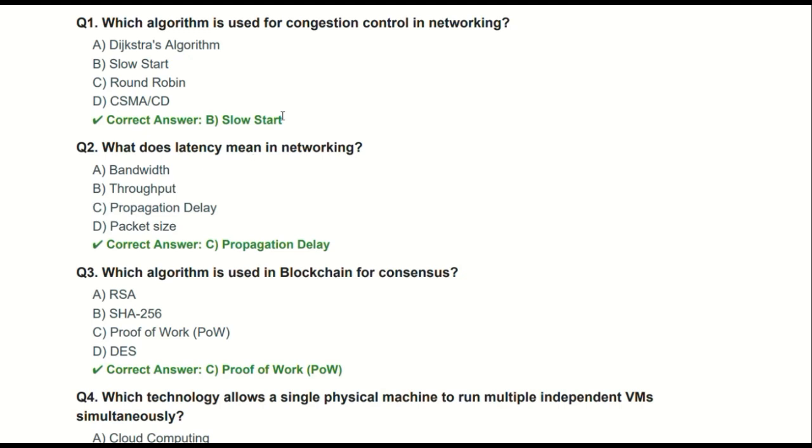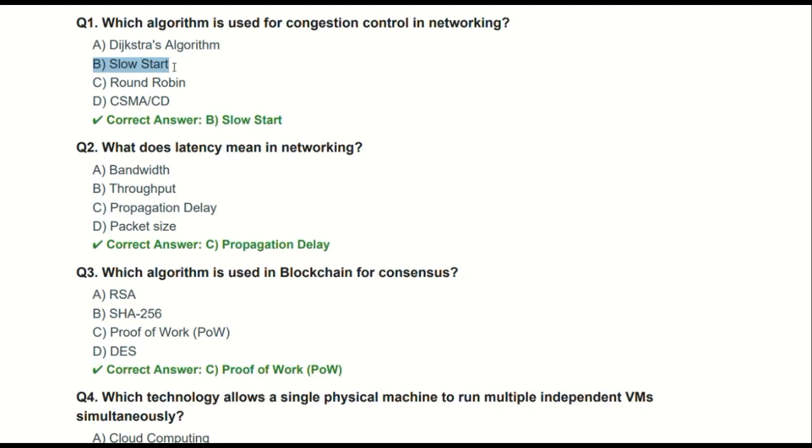So our first question is, which algorithm is used for the congestion control in networking? The first option is Dijkstra algorithm. Dijkstra algorithm, we all know it is a shortest path algorithm. The second option is slow start. Slow start is a TCP congestion control mechanism. So the right option here is slow start.